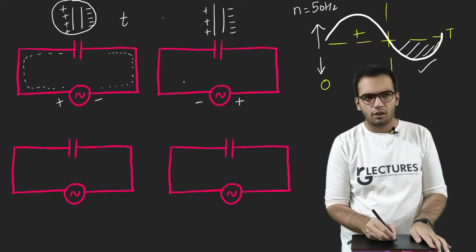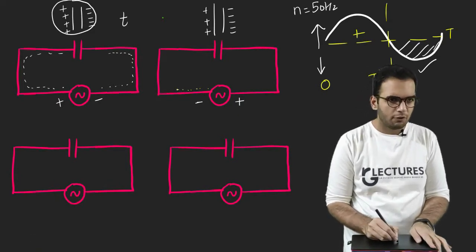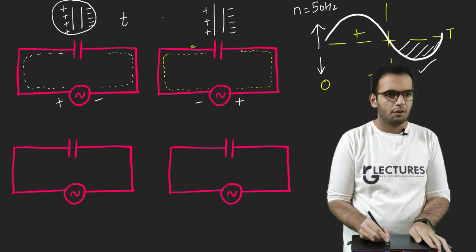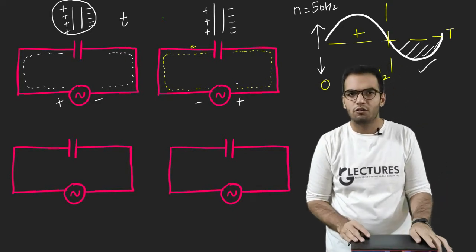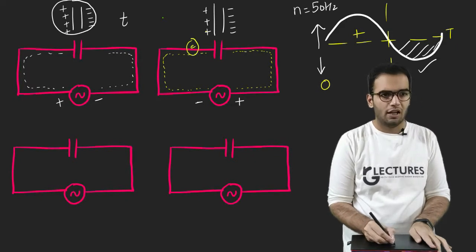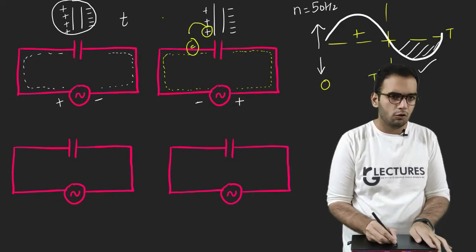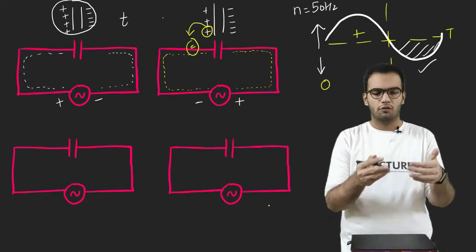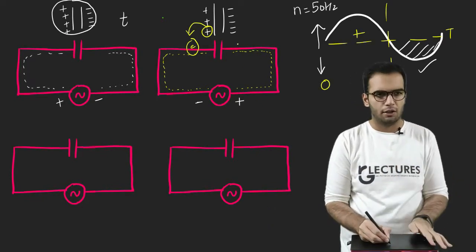Now what will happen? Again, electrons will start flowing from this side, and positive charges will start flowing from this side. But we know that opposite charges attract each other. So since there are electrons and there are holes, some of the holes will jump into electrons, and the same explanation is applicable on the other part also.